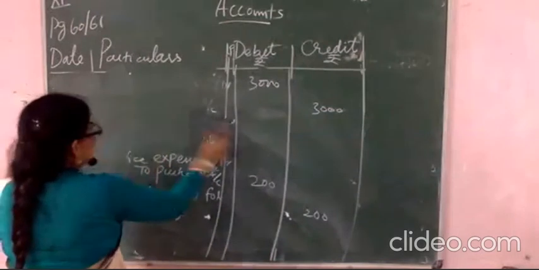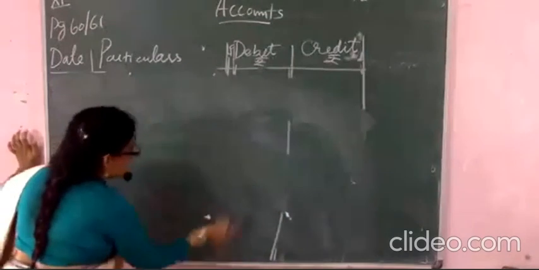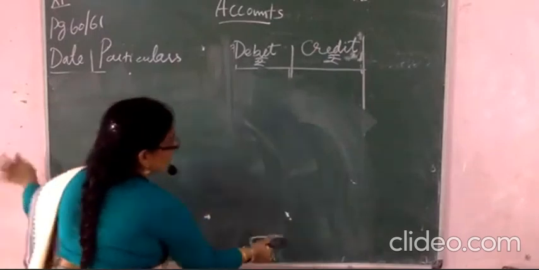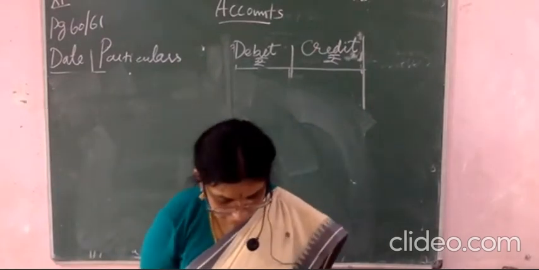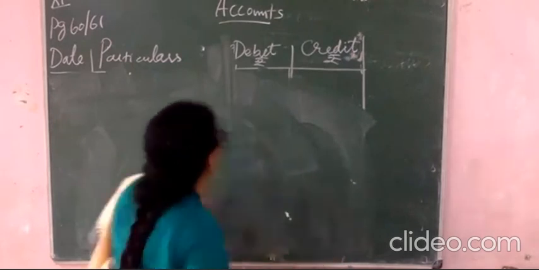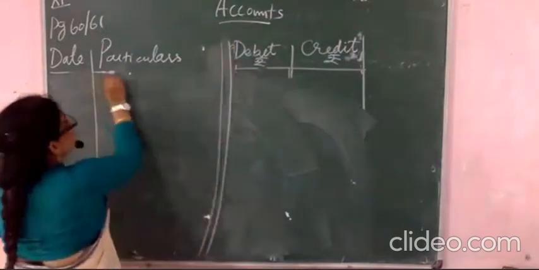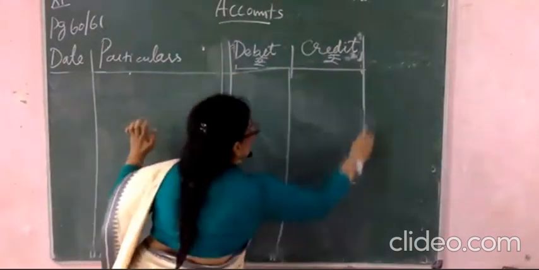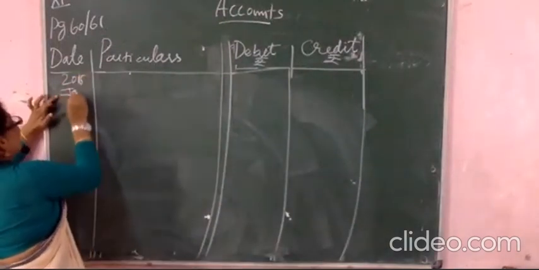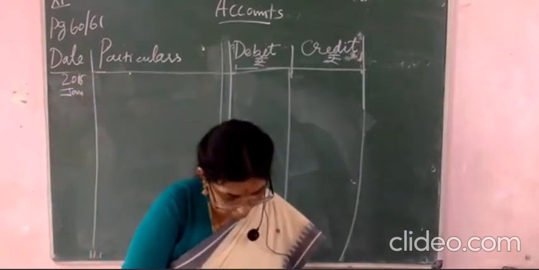The pattern will be the same. The ledger folio on debit rupees and making the line. All this you have to follow the same way. Whatever year they have mentioned, you have to mention here. What they have mentioned? 2018. Okay. Here one time you will write the year and then the month also you will write one time. Okay. And then after that continuously you will write only the date.